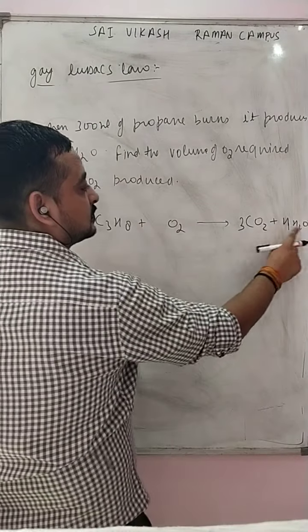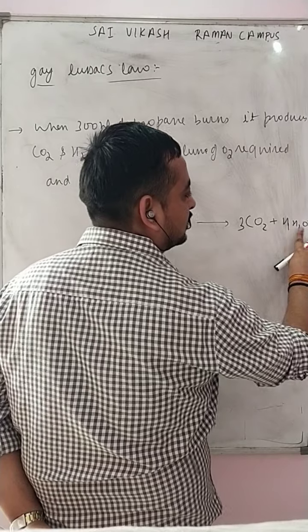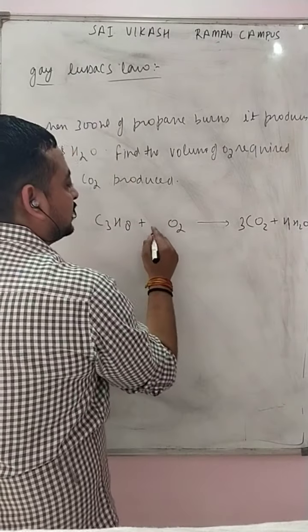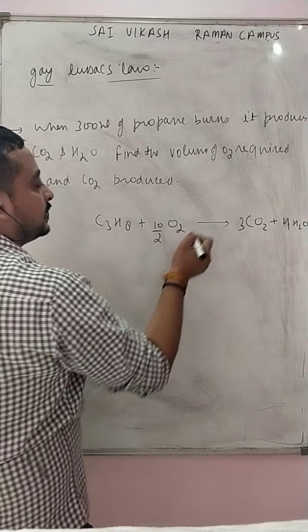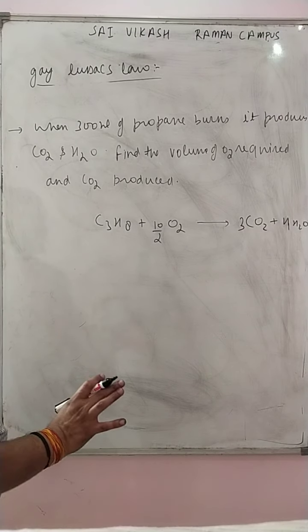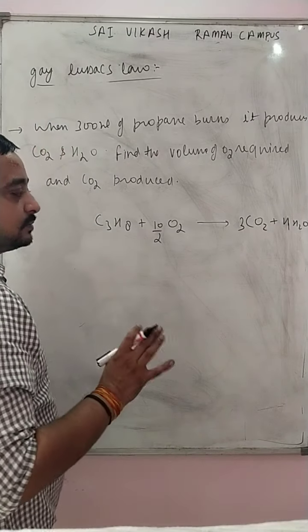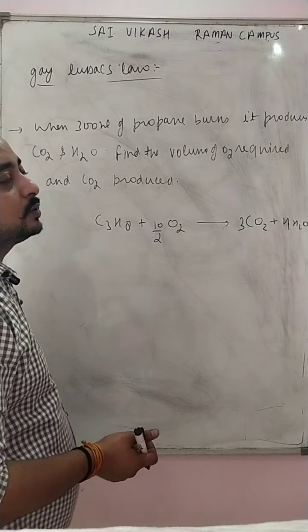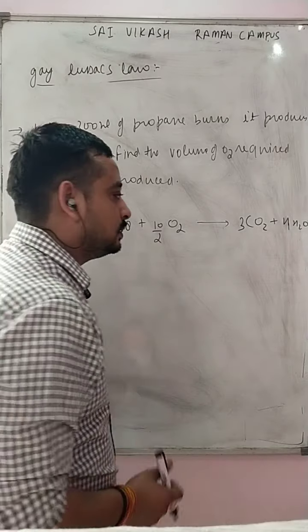Just collect oxygen from here, 4 oxygen, here 6 oxygen, 4 and 6 becomes 10, by 2 becomes 5 O2. So that is not a very typical job to balance a reaction. Don't worry, in the later section of mole concept we will learn that thoroughly.